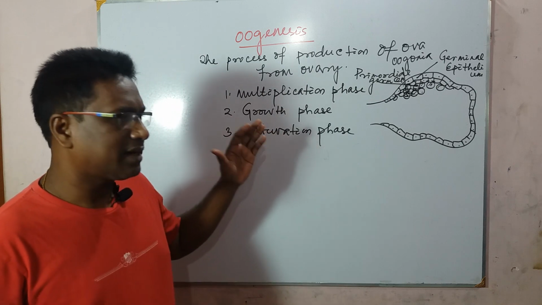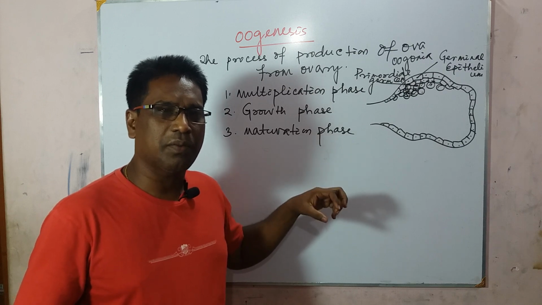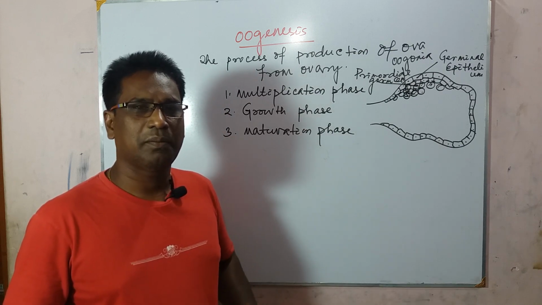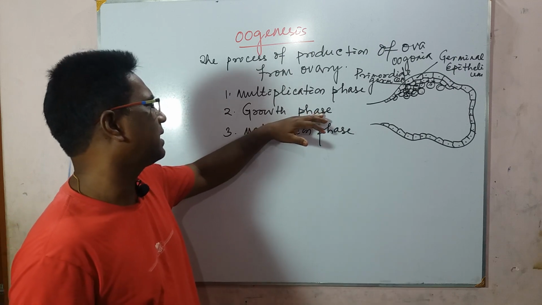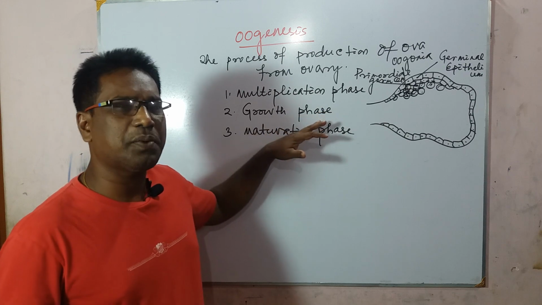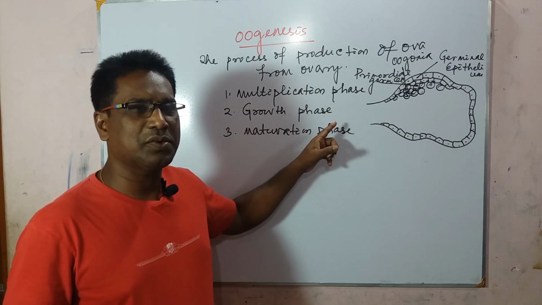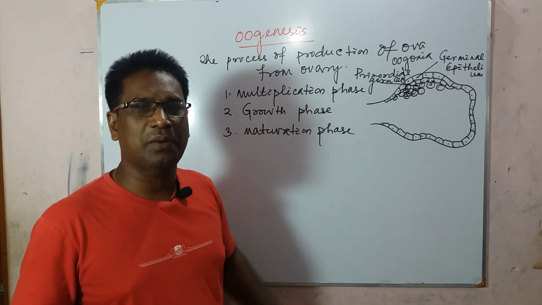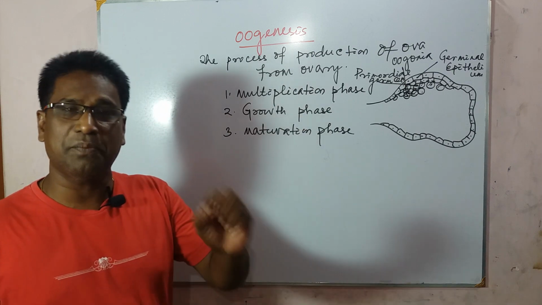At that time, the oogonia get converted into primary oocytes that are 7 times larger. So the result of this phase is formation of the primary oocyte, which takes 12 to 13 years to appear in a female, during puberty.